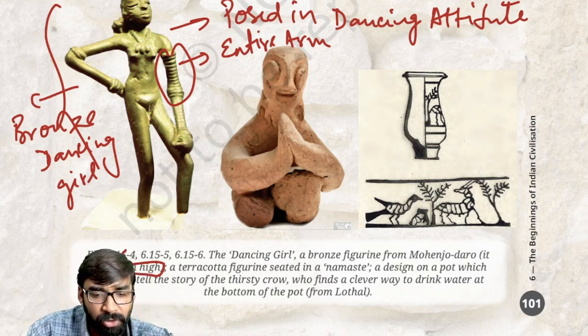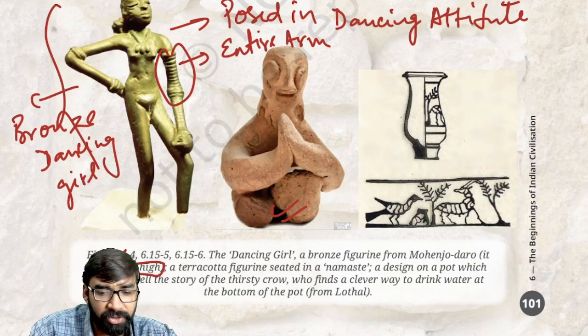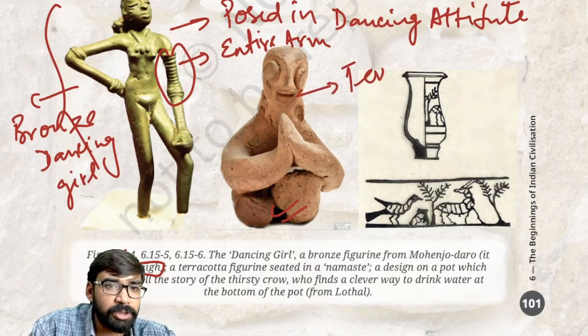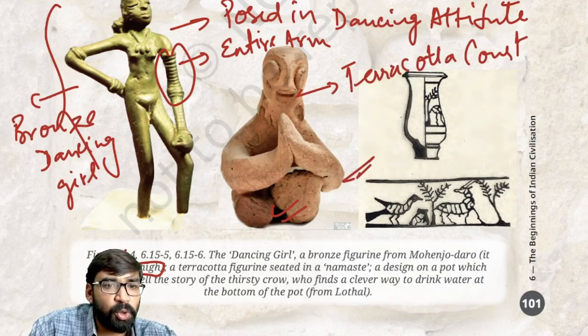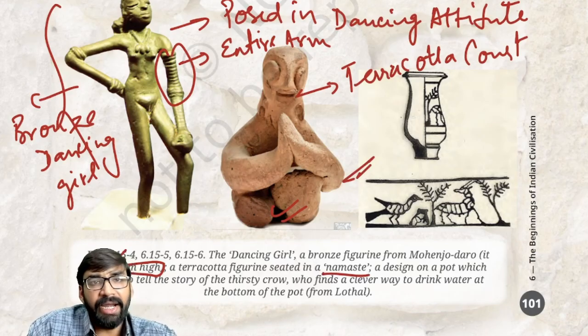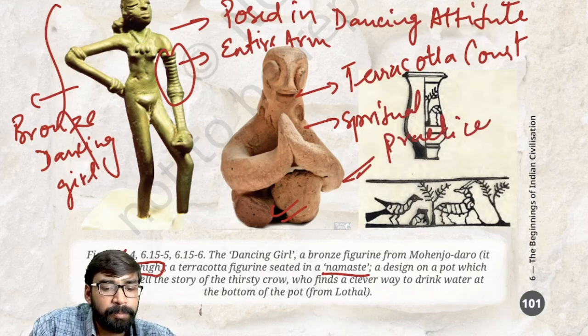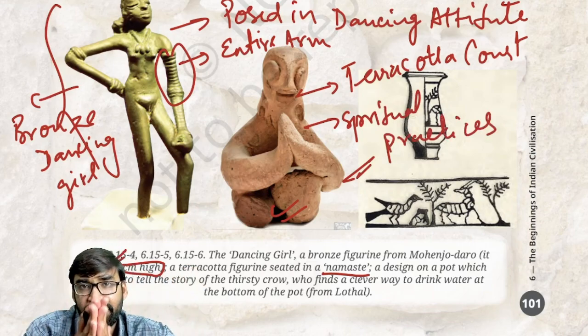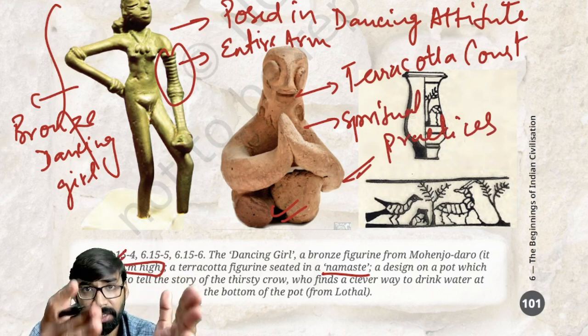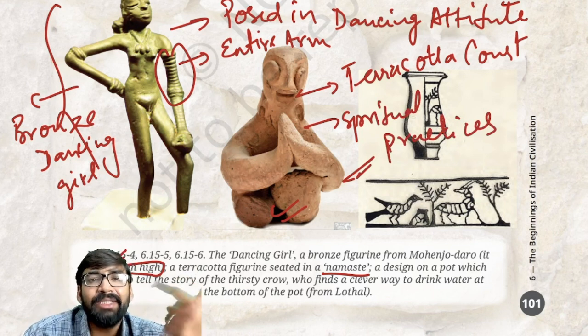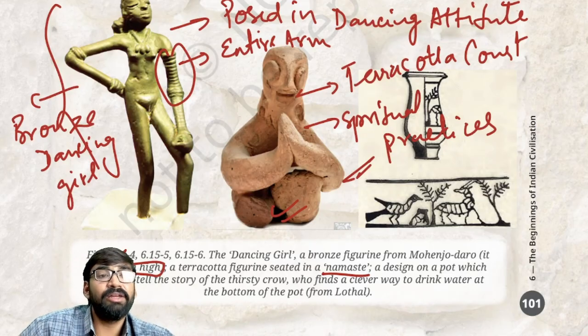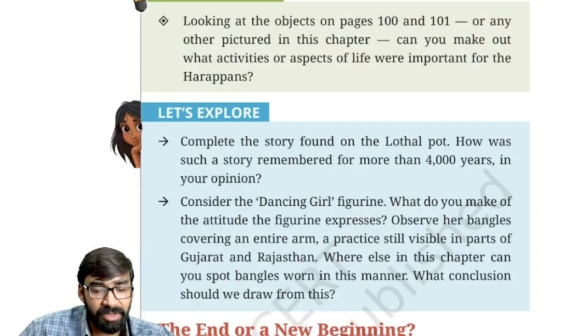Then there is another image, the Namaste design terracotta figure. This is terracotta construction, seated in which pose? Namaste pose. Clear? It indicates the spiritual practices. So this Namaste gesture still continues. It is still in tradition in modern culture. This is the relevance of the Indus Valley civilization.